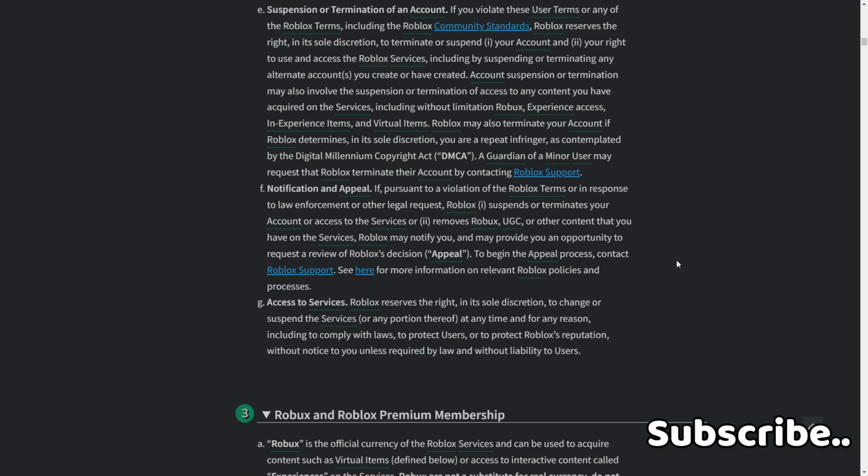G. Access to services. Roblox reserves the right in its sole discretion to change or suspend the services or any portion thereof at any time for any reason, including to comply with laws, to protect users, or to protect Roblox's reputation, without notice to you unless required by law and without liability to users.